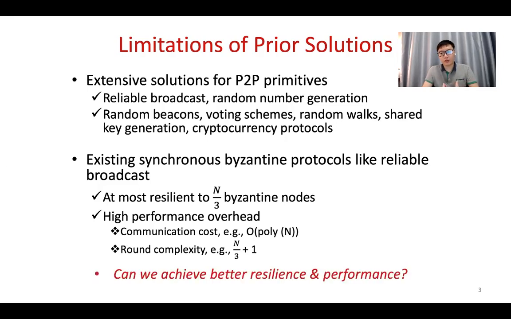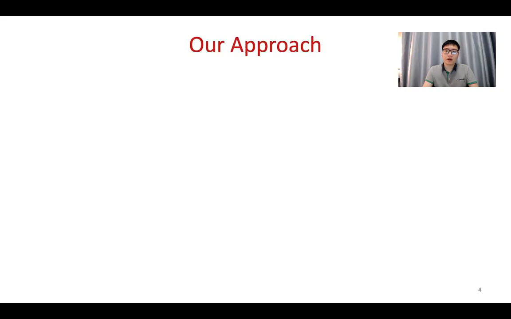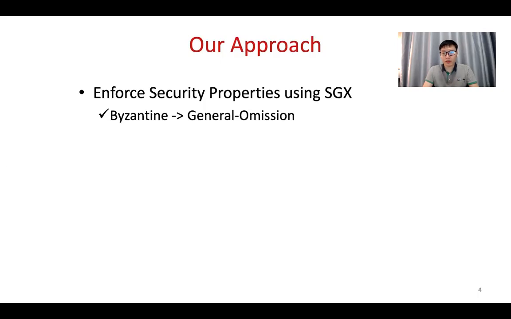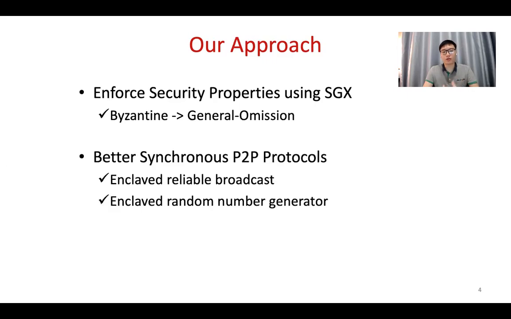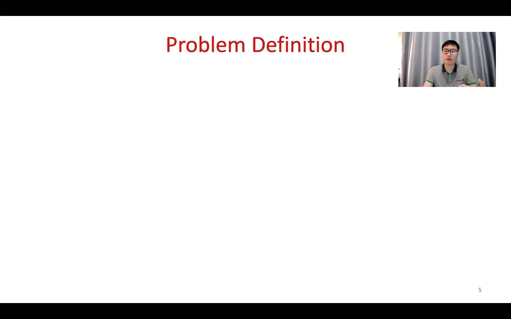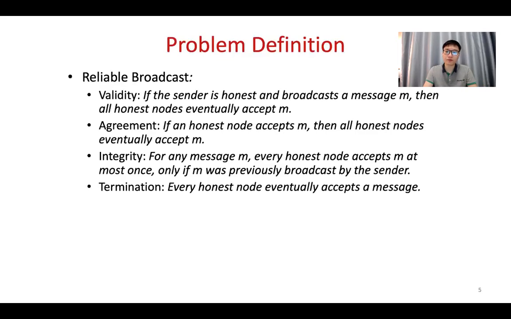In this work, we want to figure out whether we can further achieve better resilience and performance. In our approach, we want to leverage the recent trusted hardware called Intel SGX to reduce the Byzantine nodes into general omission nodes. Meanwhile, beyond that, we also want to achieve better synchronous peer-to-peer protocols for reliable broadcast and also random number generation.